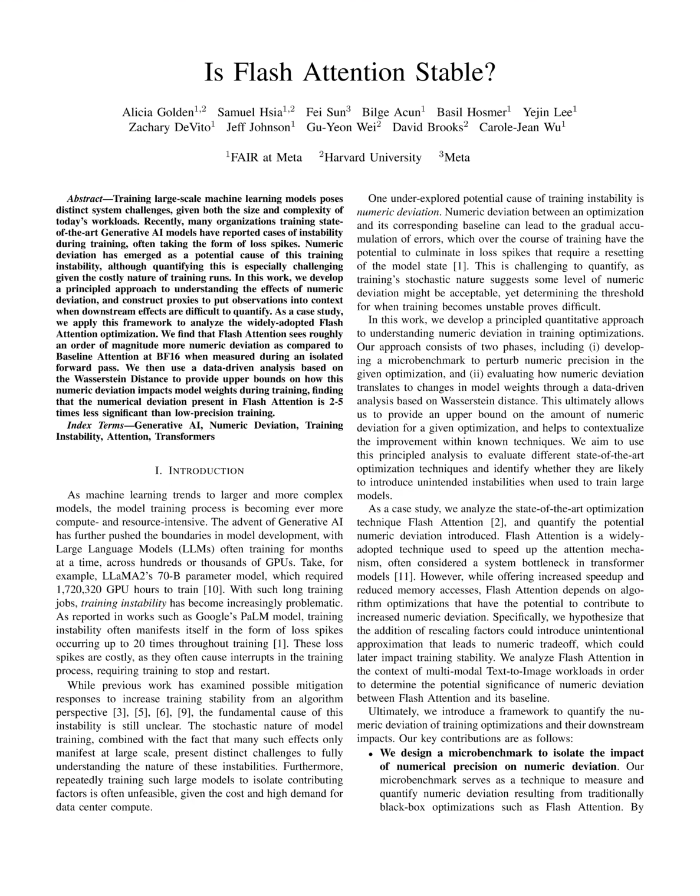By utilizing these two phases, the method is able to provide an upper bound on the amount of numeric deviation for a given optimization. It helps contextualize the impact of training optimizations on numeric deviation by comparing the observed deviation to a baseline and understanding how it affects downstream model properties. Ultimately, this approach allows for a principled analysis of numeric deviation in training optimizations and helps in identifying potential instabilities that may arise during the training process.